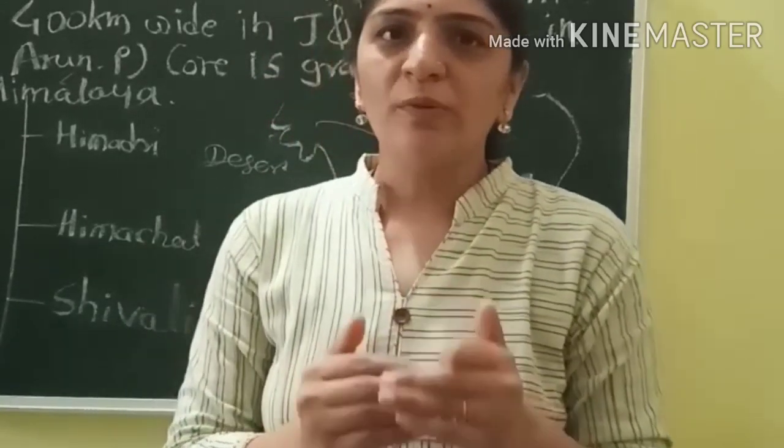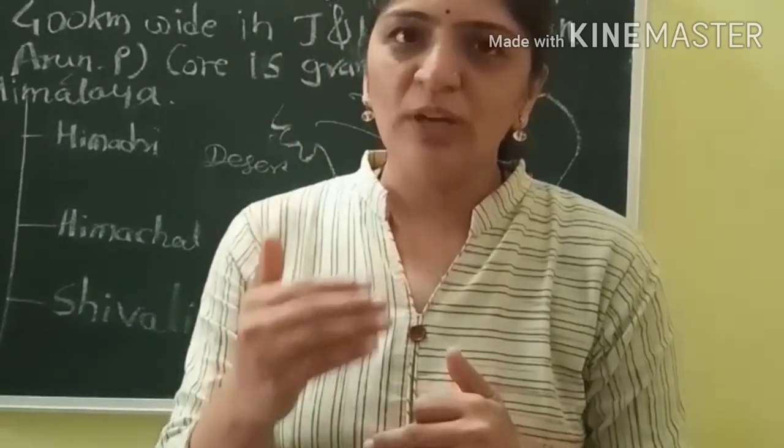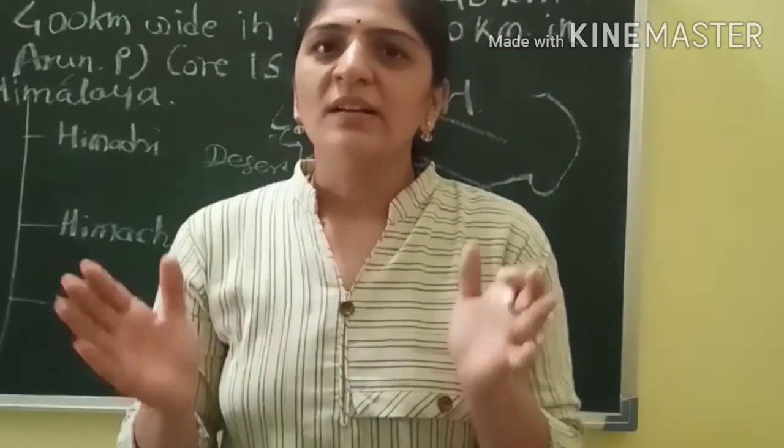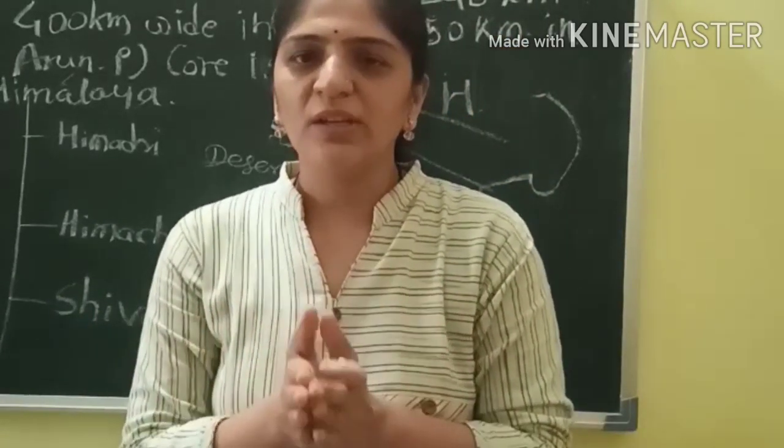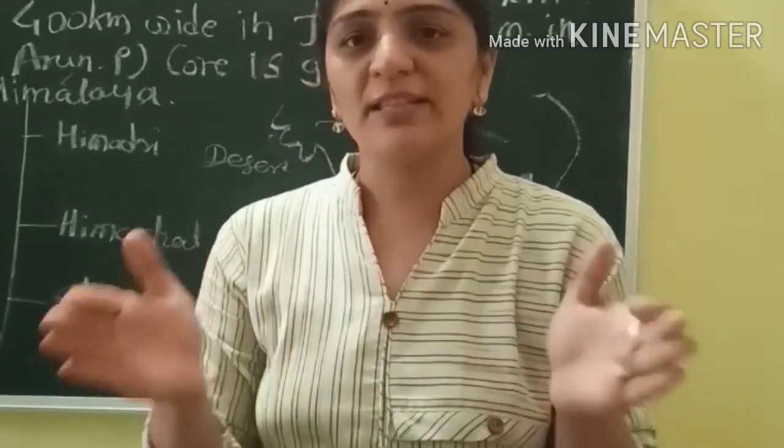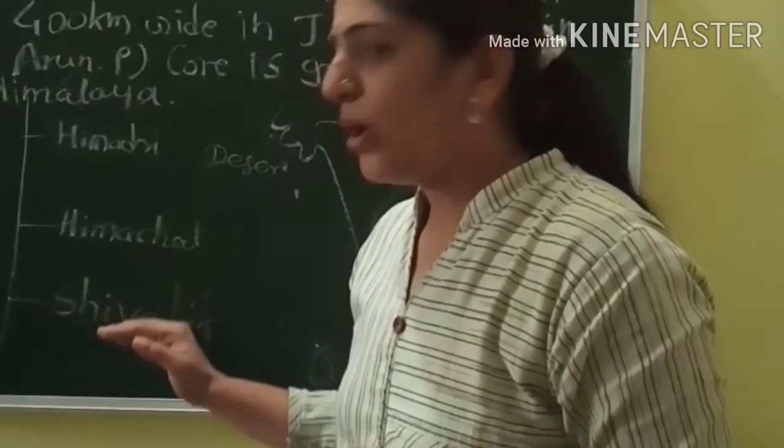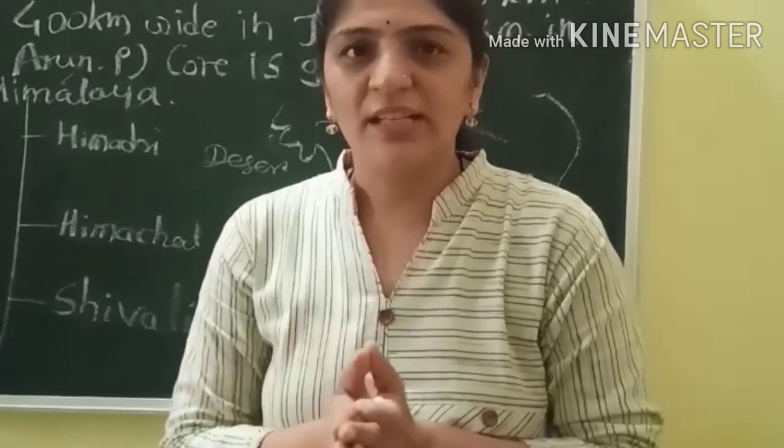These are hills which are not as vast as Himachal, but not as low as Shivalik.